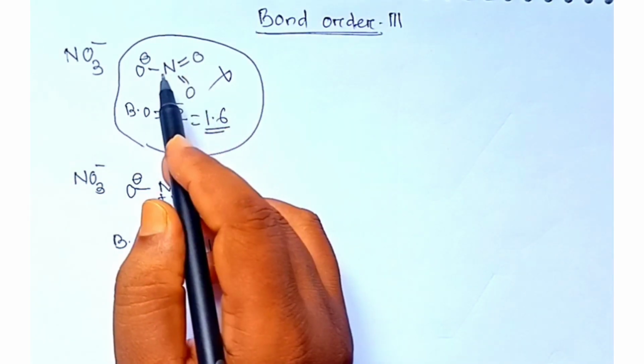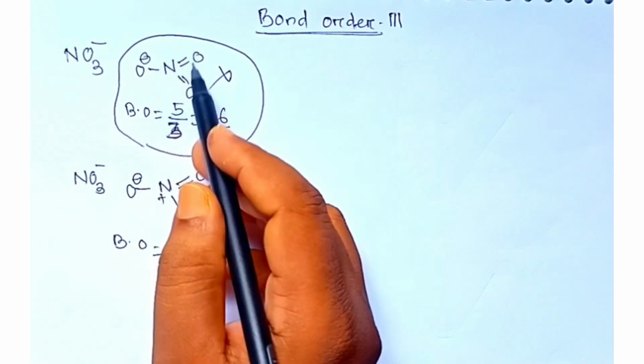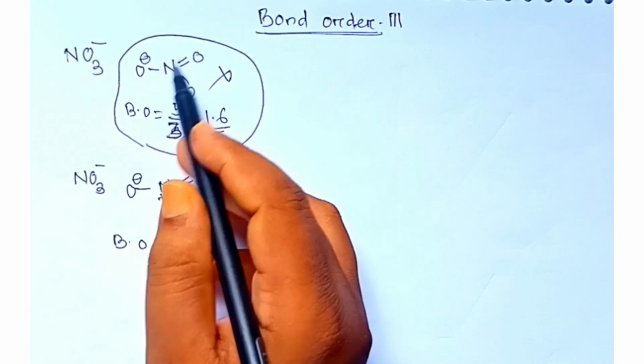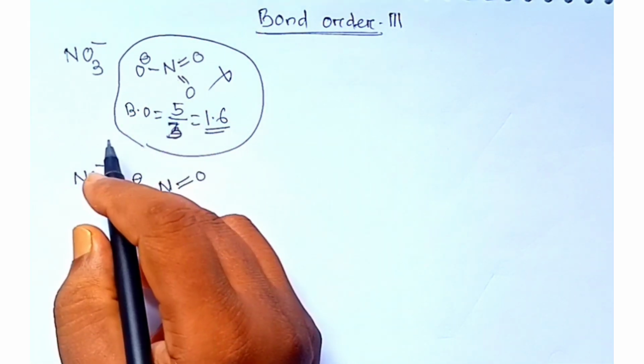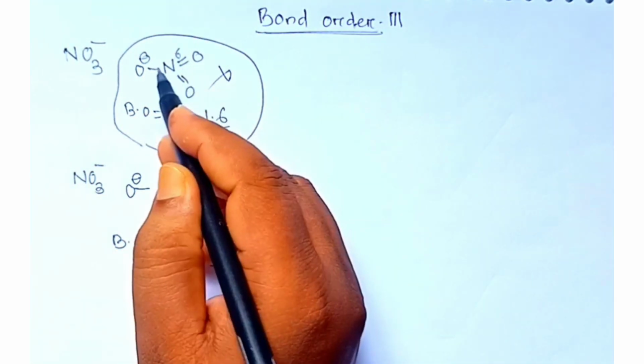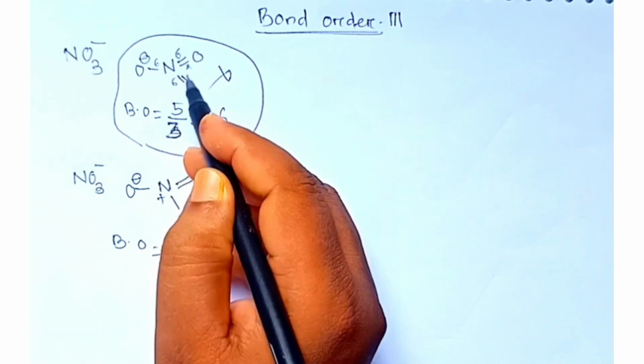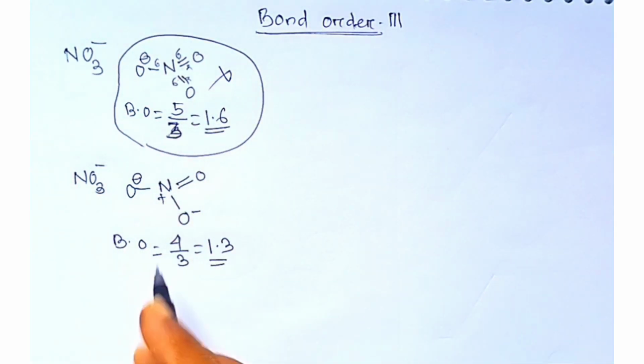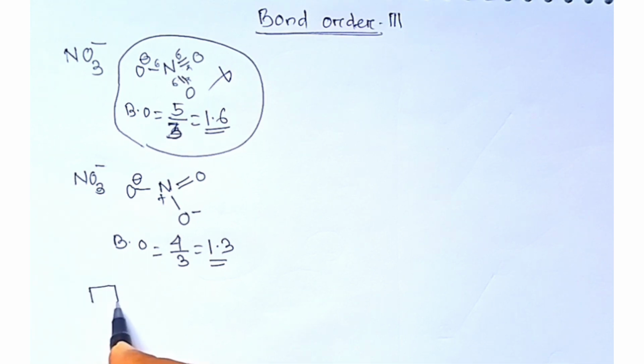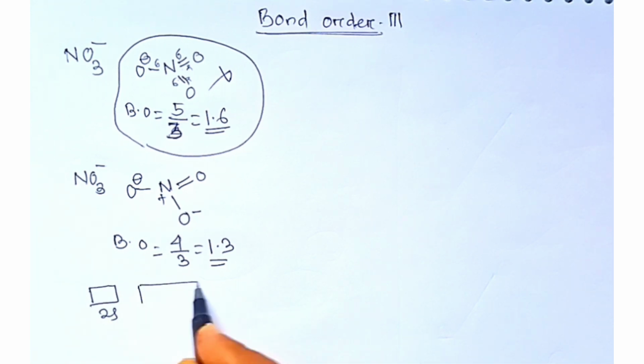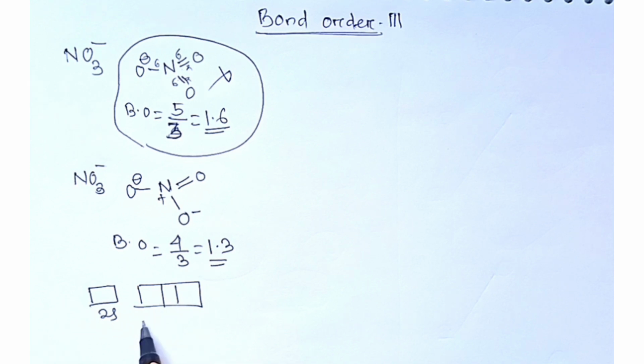So what is the mistake we are doing here? If you observe these molecules, how many bonds are there? 1, 2, 3, 4, 5 bonds. So here it may be 3 sigma bonds and 2 pi bonds. Now you draw the outermost electronic configuration of nitrogen. It is 2s2, 2p3.